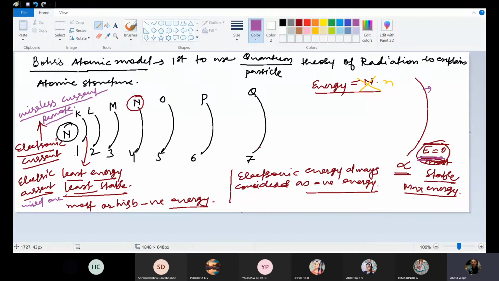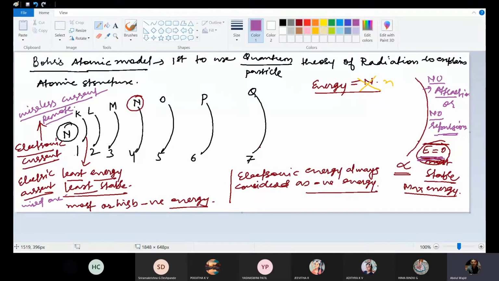It means when the electron is at infinity, there is no attraction or no repulsion, so the electron is most stable there. The minus or plus sign is only a sign convention, showing that the energy closer to the nucleus, compared to infinity, is always considered negative energy.